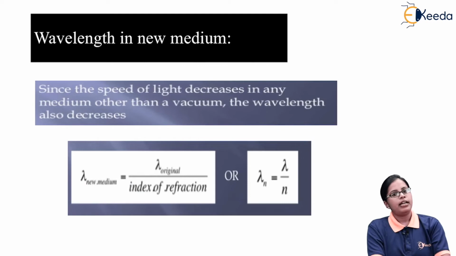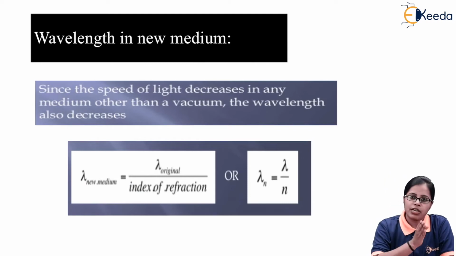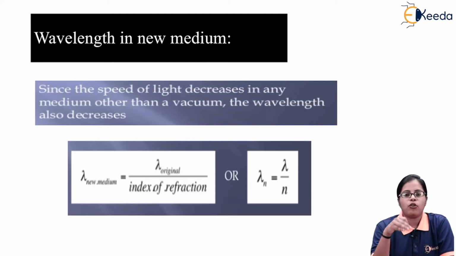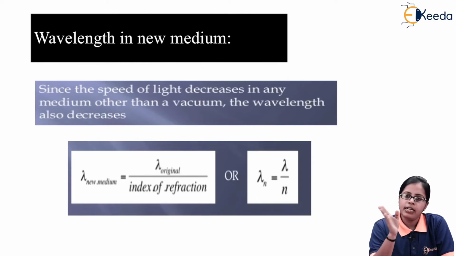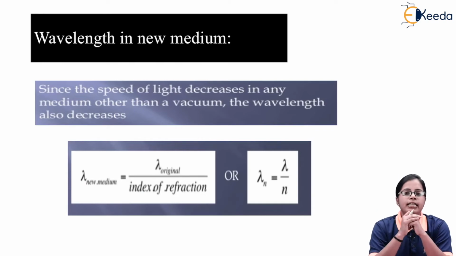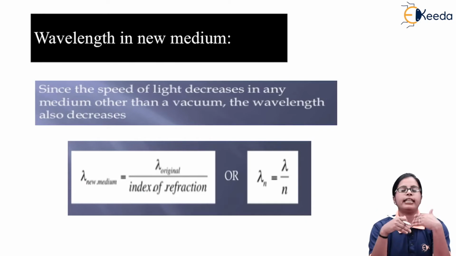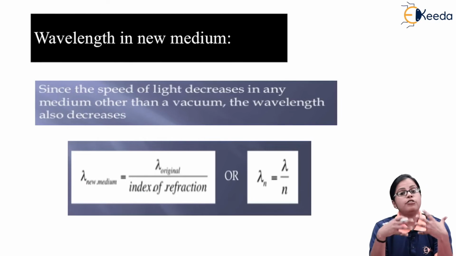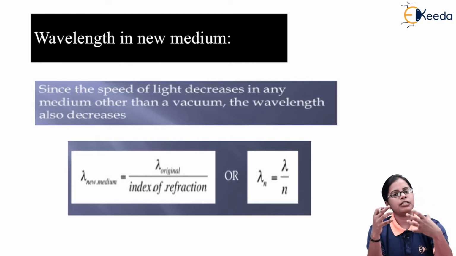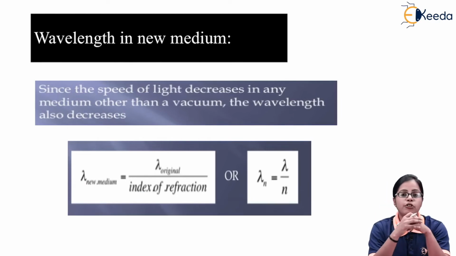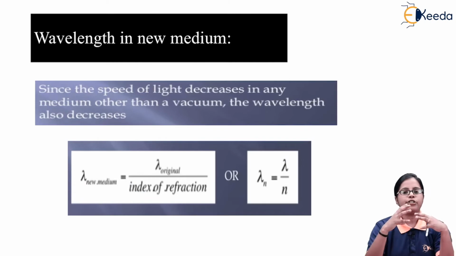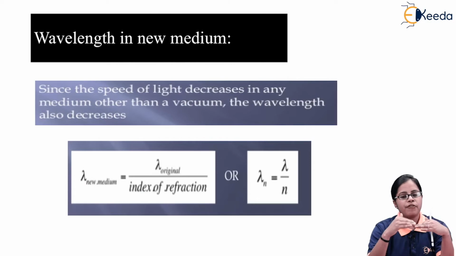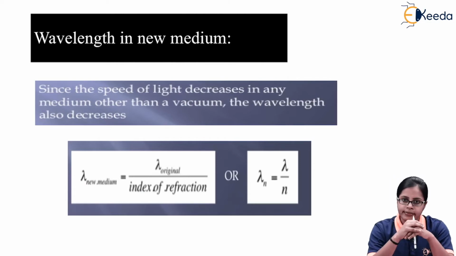Now, obviously, if I consider the light which is traveling through a vacuum, and after the vacuum, I allow that light to pass through a medium, the speed of light is going to decrease, because initially the light was traveling through vacuum and then I am allowing that light to travel through a medium. So, am I changing the medium from vacuum to some other new medium? Whenever I change from vacuum to a new medium, the speed of light is obviously going to decrease.